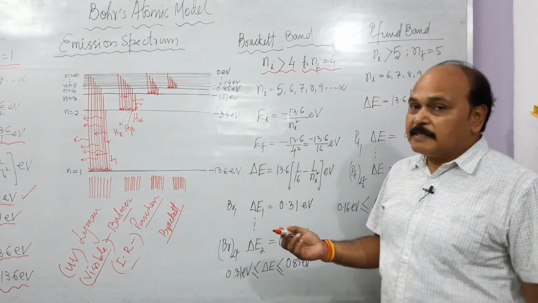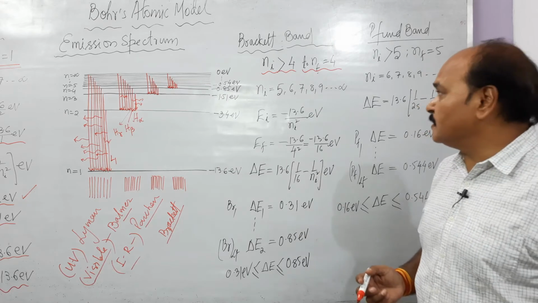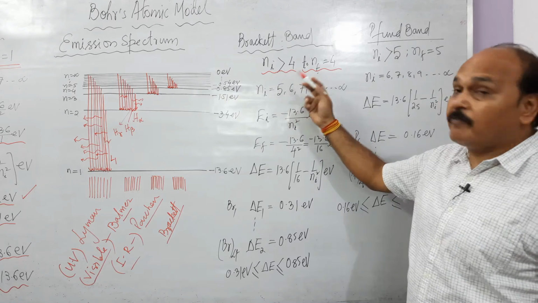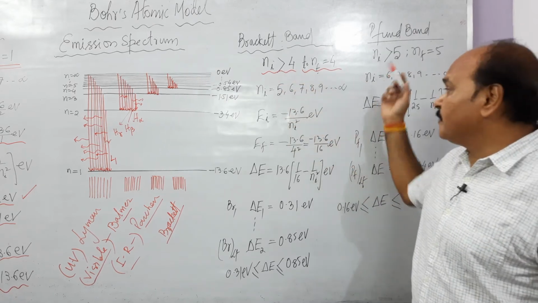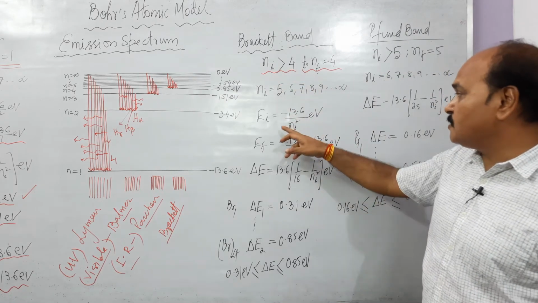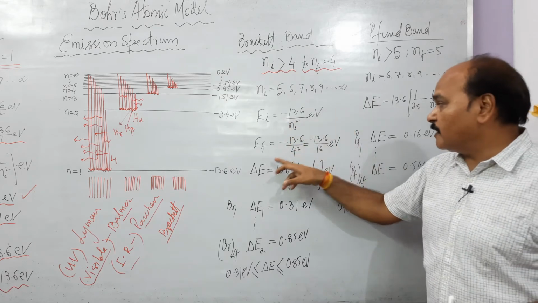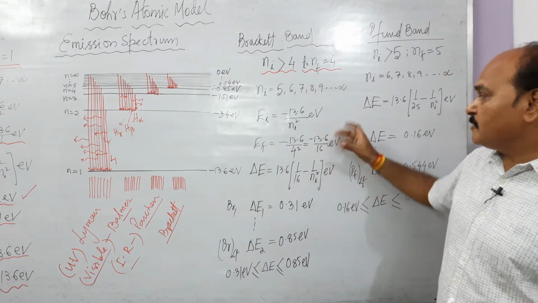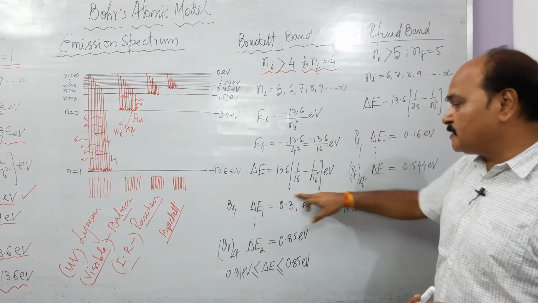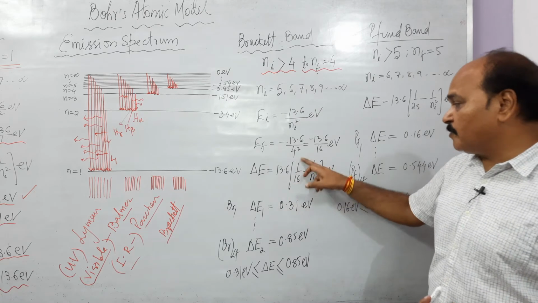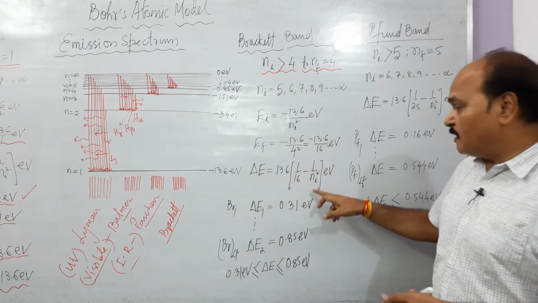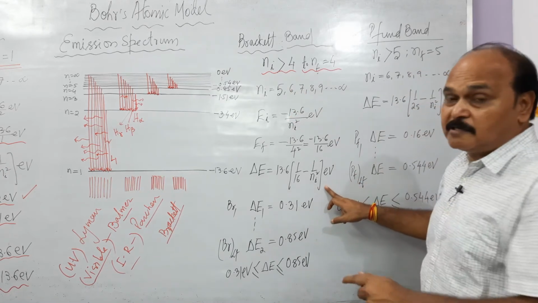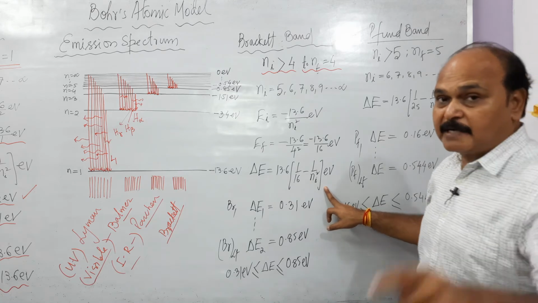So what are the photons of the Brackett series? The minimum value of Ni is 5, and then 6, 7 up to infinity. Energy of the initial state is as usual minus 13.6 upon Ni square. The final state is minus 13.6 upon 4 square, that is 16. The difference of the two is the energy of the photon, that is 13.6 times 1 upon 16 minus 1 upon Ni square. If we substitute the minimum possible value of Ni, which is 5 here, we get the energy of the first Brackett line.